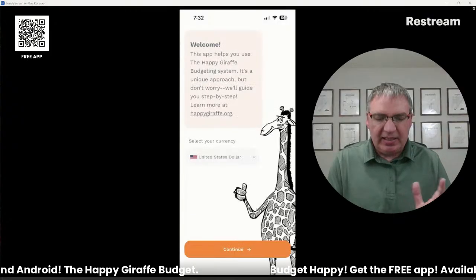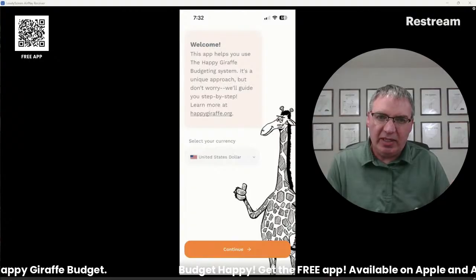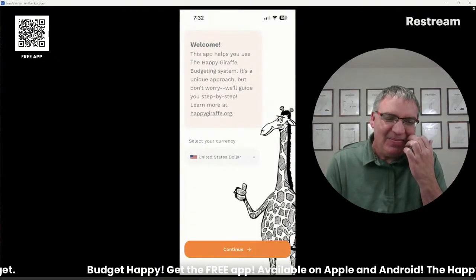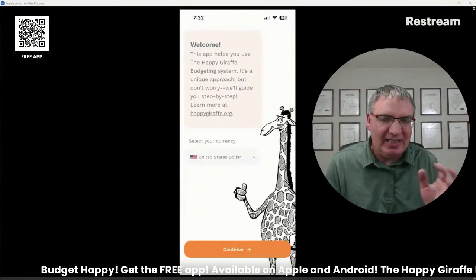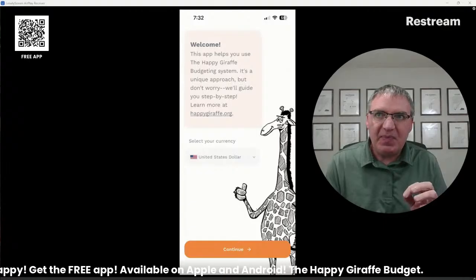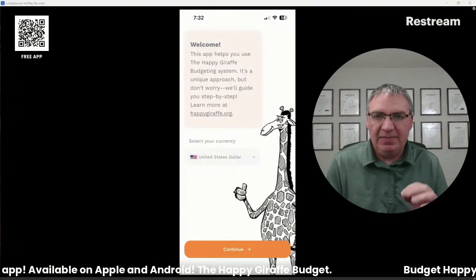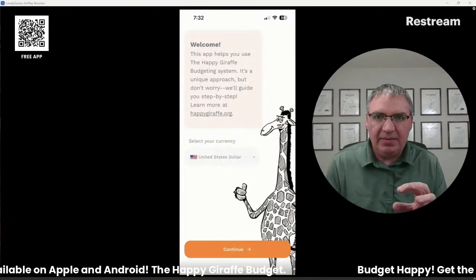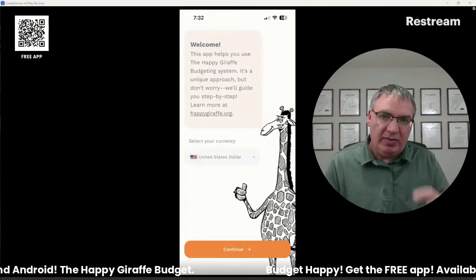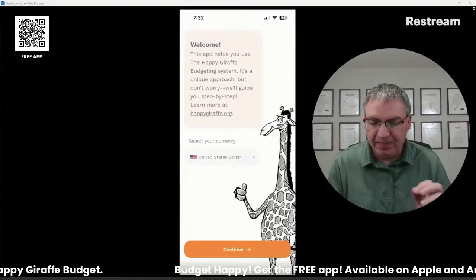Like I said, this app uses our budgeting system. We created our own budgeting system called the Happy Giraffe system. It tries to make things, like I said, as easy as possible. It started with a spreadsheet, and you can still use the spreadsheet. It's on our website. It's all free. The idea is that you're going to start out by creating your budget, and then the rest of the app is going to help you track to it so that you can live it every day.